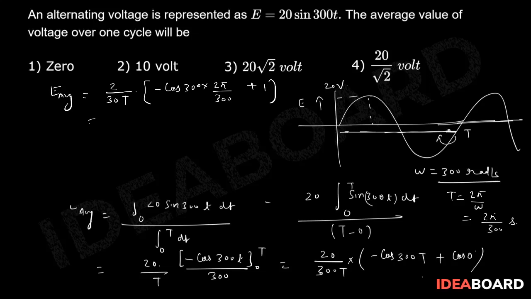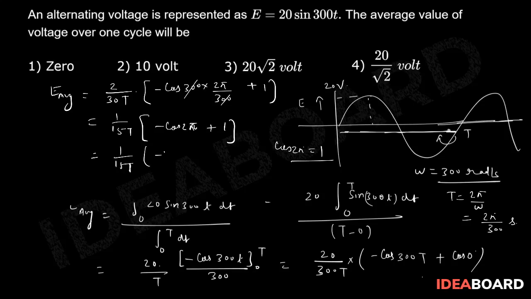Cos 0 will be 1 only. So this is going to be 1 upon 15T. This 300 and 300 cancel out, minus cos 2 pi plus 1. Now you know that cos 2 pi will be 1 only, right? So that means 1 upon 15T into minus 1 plus 1, which finally comes out to be 0, right? So the answer will be 0.